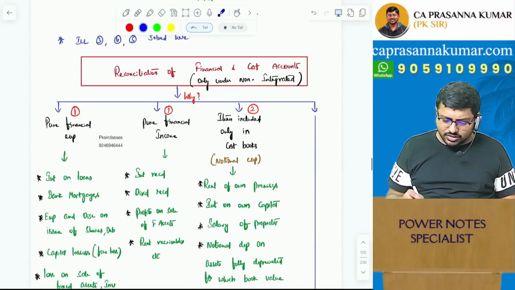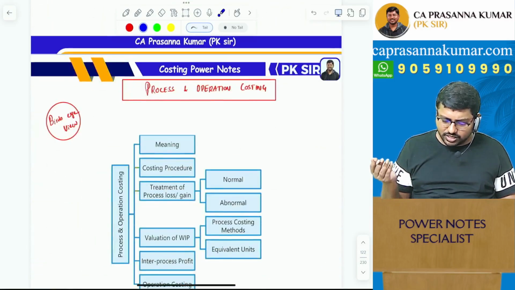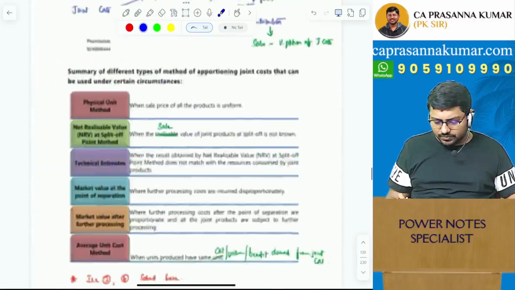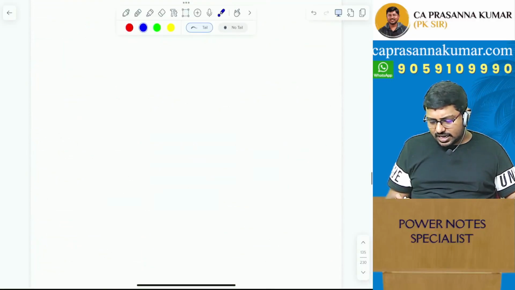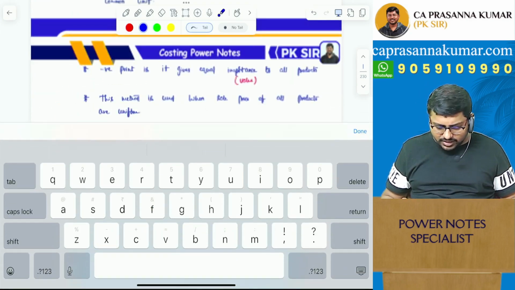Then integrated systems, reconciliation of financial and cost accounts, reasons and stuff like that. That's it, this chapter is done. Then you go for process and operating costing, and then it will be followed by standard costing and so on. Anyways, guys, so this is the material.